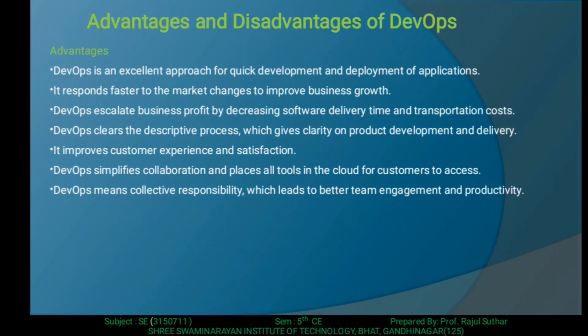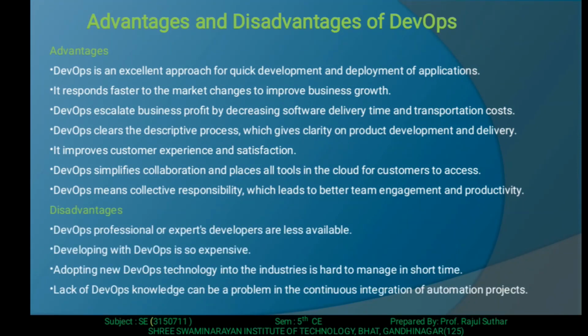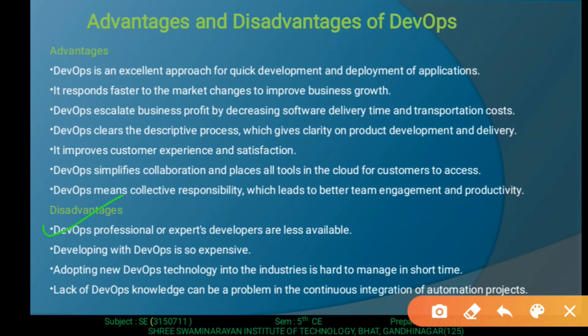Then some of the disadvantages of DevOps. DevOps professionals or expert developers are less available, meaning this is a new concept or new culture, so expert developers are not available right now. Developing with DevOps is expensive. Some infrastructure is needed, with perfect tools as well as resources required. So DevOps is expensive in comparison to others.